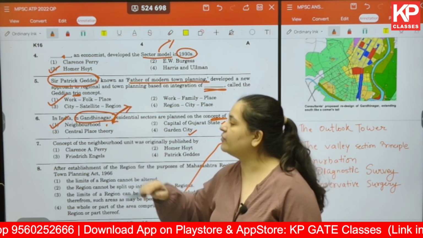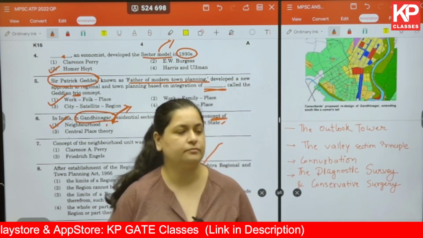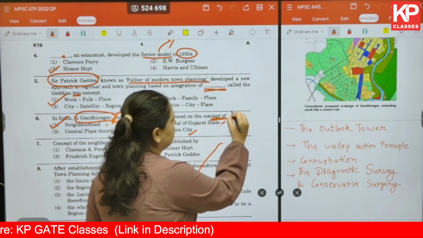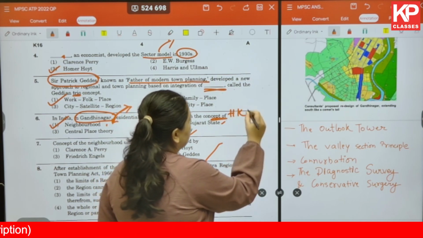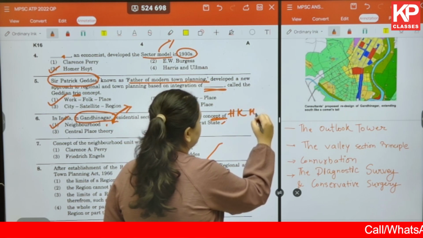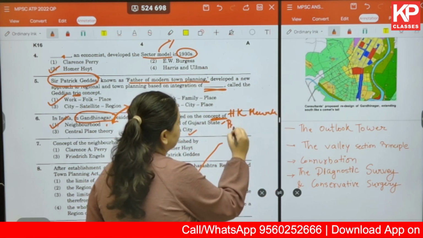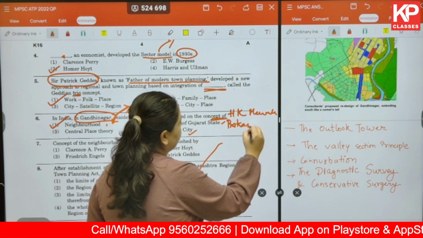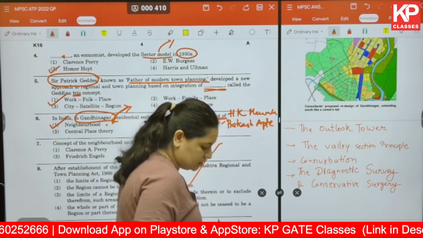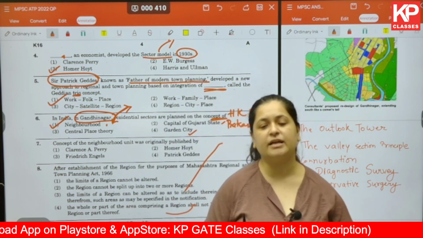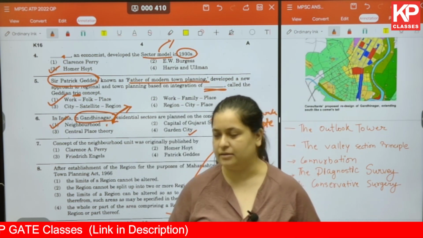So the planners of Gandhinagar are, let me write it down over here, H. K. Mewara and Prakash Apte. Okay, so you can make a note of this also. Many a times direct questions are asked with respect to the city and their planners.